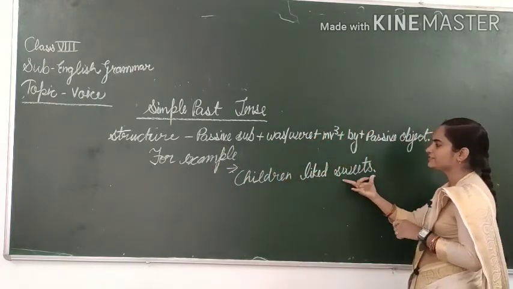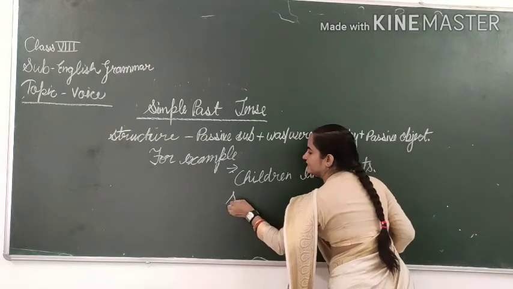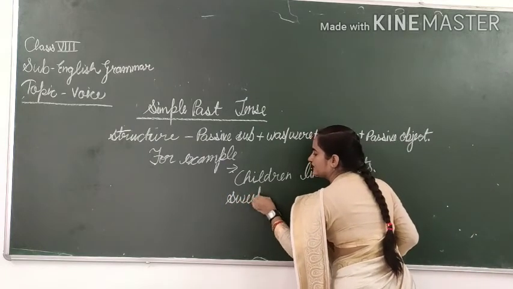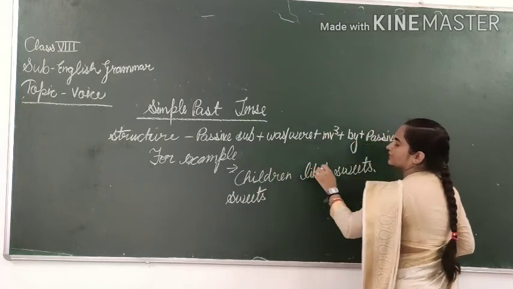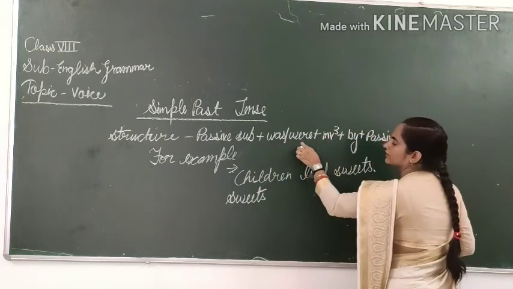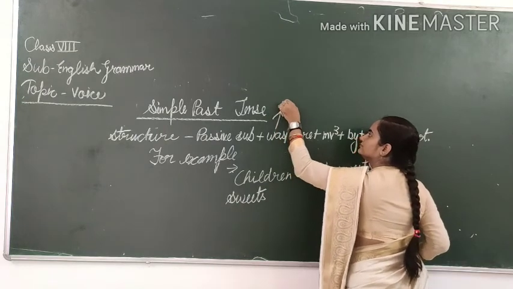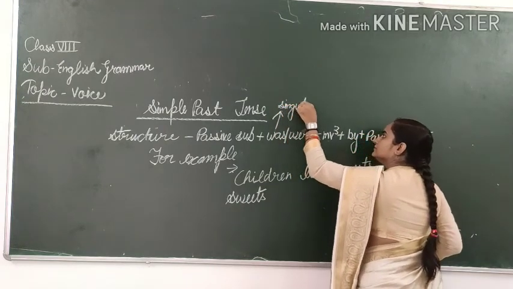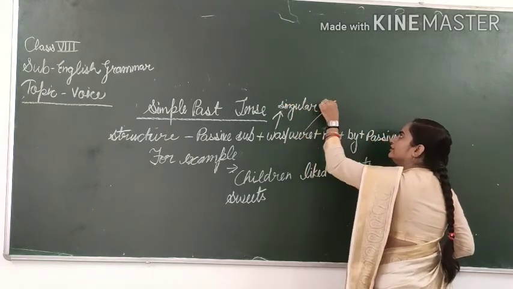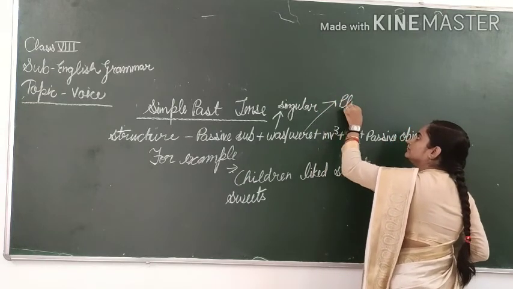Which is your passive subject? Sweets. Then after that was or were: we will use was with singular and were with plural.